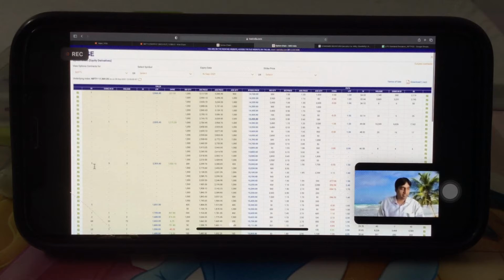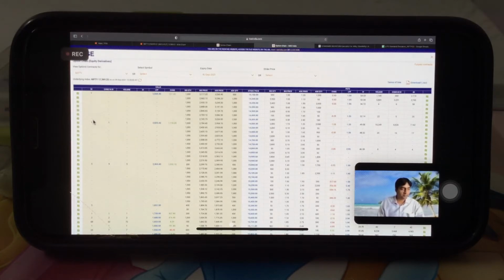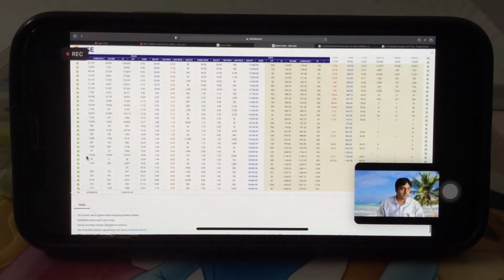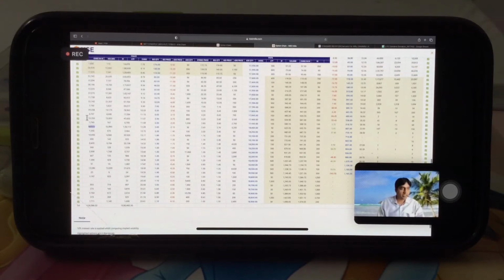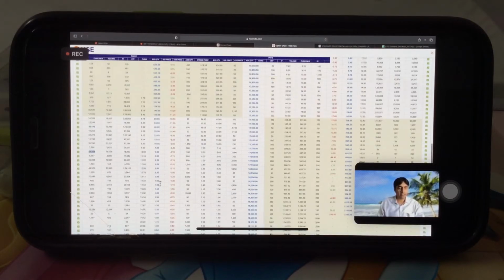So if I check on the 16th September, the highest is 64,000 at 18,000. 29, 27, 38, 51 is at 17,400. So the highest is at 18,000, right? 64,543.